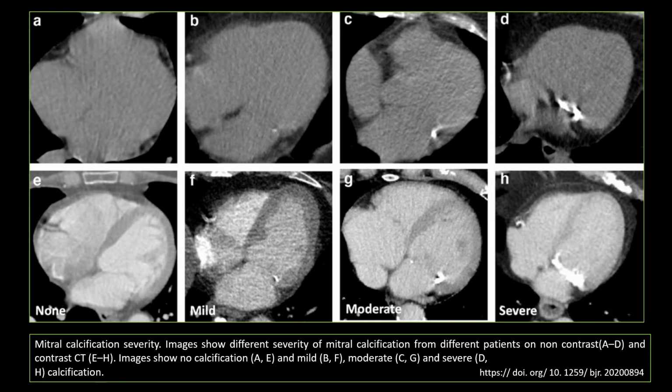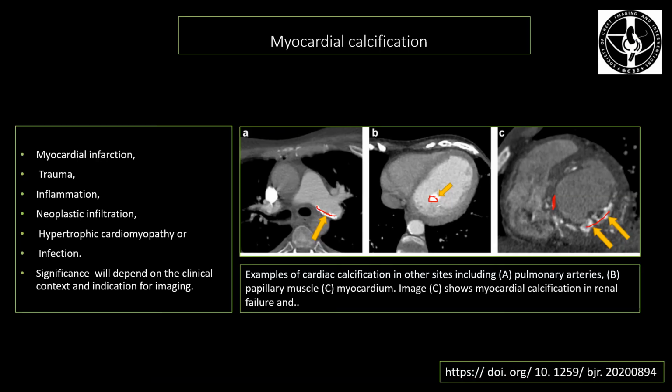So like coronary and aortic valve calcification, there is a visual ordinal scoring system for mitral valve calcification as well. From left to right, we can see an increasing order of severity from none, represented by A, to mild, moderate and severe, severe represented by D. There can be calcifications in other parts of the cardiovascular system. Here is a set of images showing calcification within the pulmonary arterial wall, as represented by the yellow arrow in figure A, on the papillary muscle in figure B, and myocardium and interventricular septum.